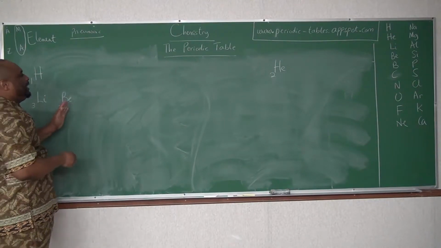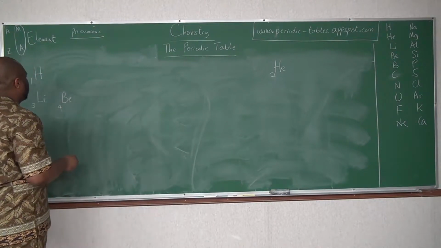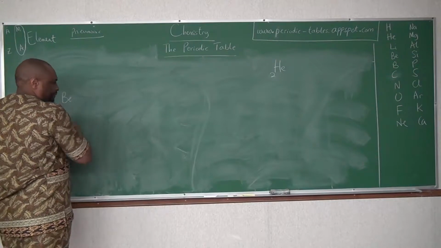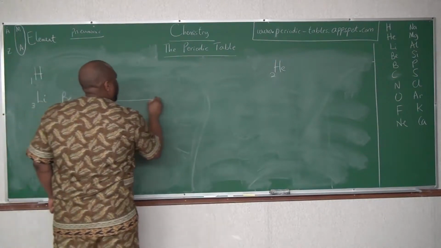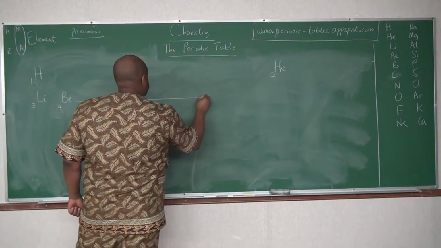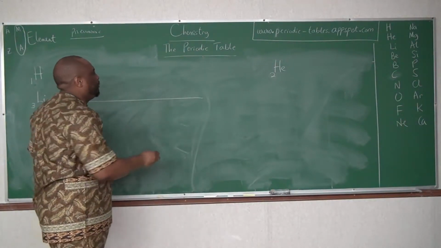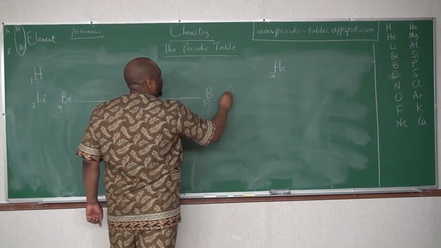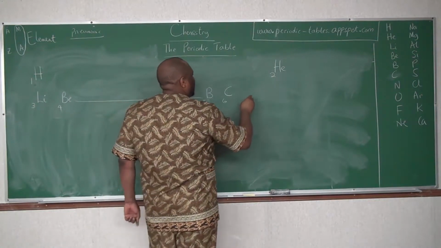And then I'm going to leave some space. Then I'll write boron 5, carbon 6, atomic number 6, nitrogen.